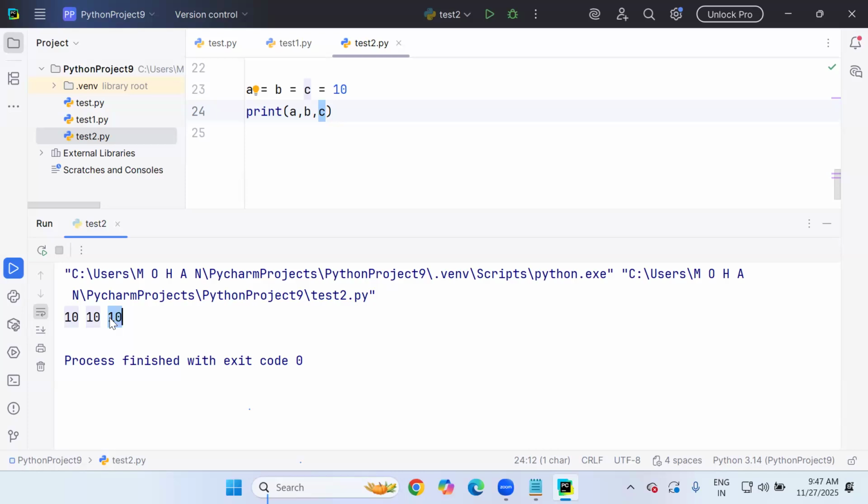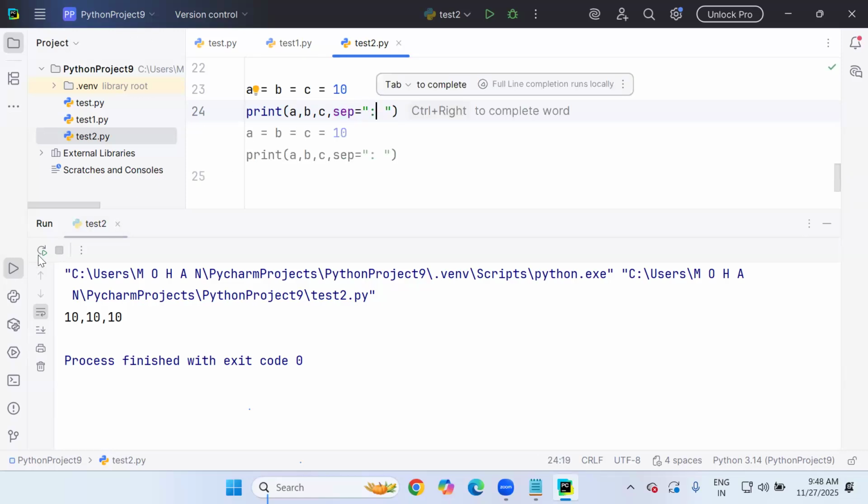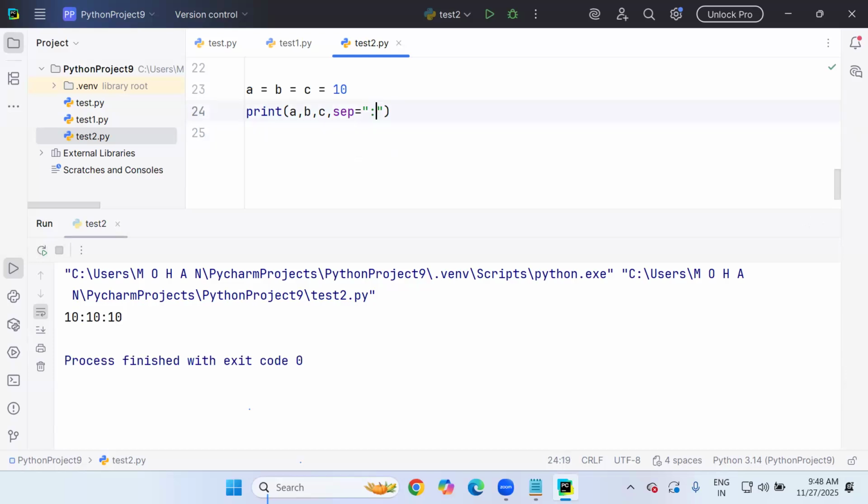But I want to give my own separator, not space. 10 comma, 10 comma, like that, a comma separator. Or 10 hyphen, 10 hyphen, like that. My own separator I have to give. So in that context, you can go with the sep attribute, and whatever separator you want to give, you can mention within double quotation marks. A comma separator will be produced there. Comma is there because I am using the separator attribute, sep. It's a standard attribute, and what separator you want, you can decide. If I give a colon, then a colon separator will be there. And if I give multiple hyphens, each and every value will have multiple hyphens after it. Whatever you want, you can.